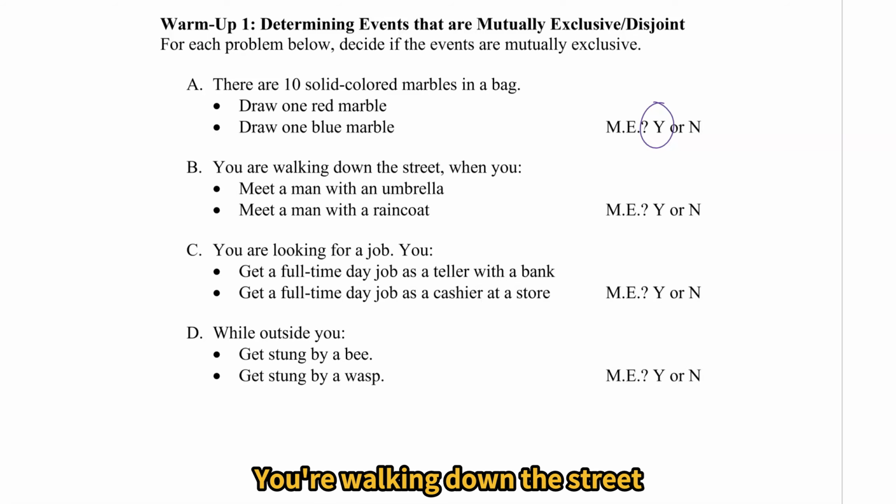You're walking down the street when you meet a man with an umbrella or you meet a man with a raincoat. Are these events mutually exclusive? No. The man could have both an umbrella and a raincoat, especially if it's raining.